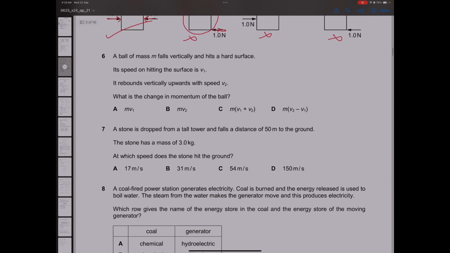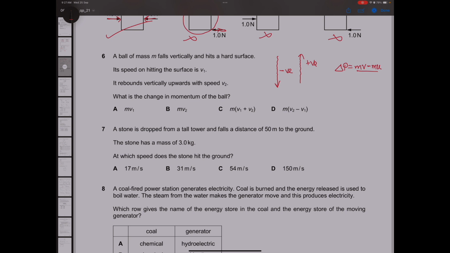Next question. A ball of mass m falls vertically and hits a hard surface. Its speed on hitting the surface is v1. It rebounds vertically upwards with a speed v2. So for this, let's define the sign convention. I am taking the downward direction as negative and the upward direction as positive. Change in momentum is given by mv minus mu.